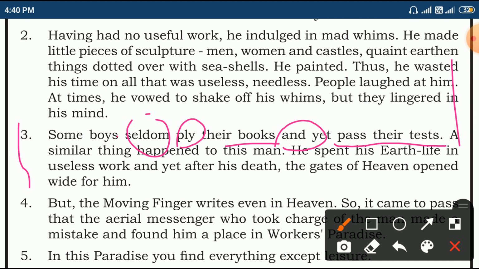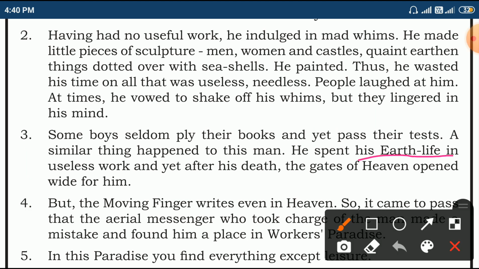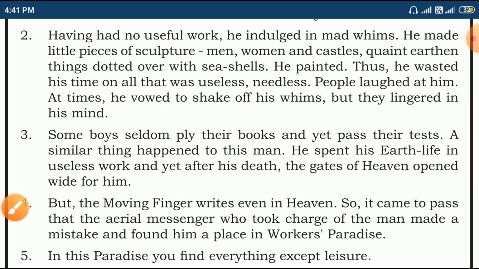It's possible. Somehow, it is possible. Similarly, when we come to this man, he wasted his time in useless and needless work in his earth life. Even though he did that, he came to heaven, right? So a person who did some bad work still came to heaven. This has happened in his life also.